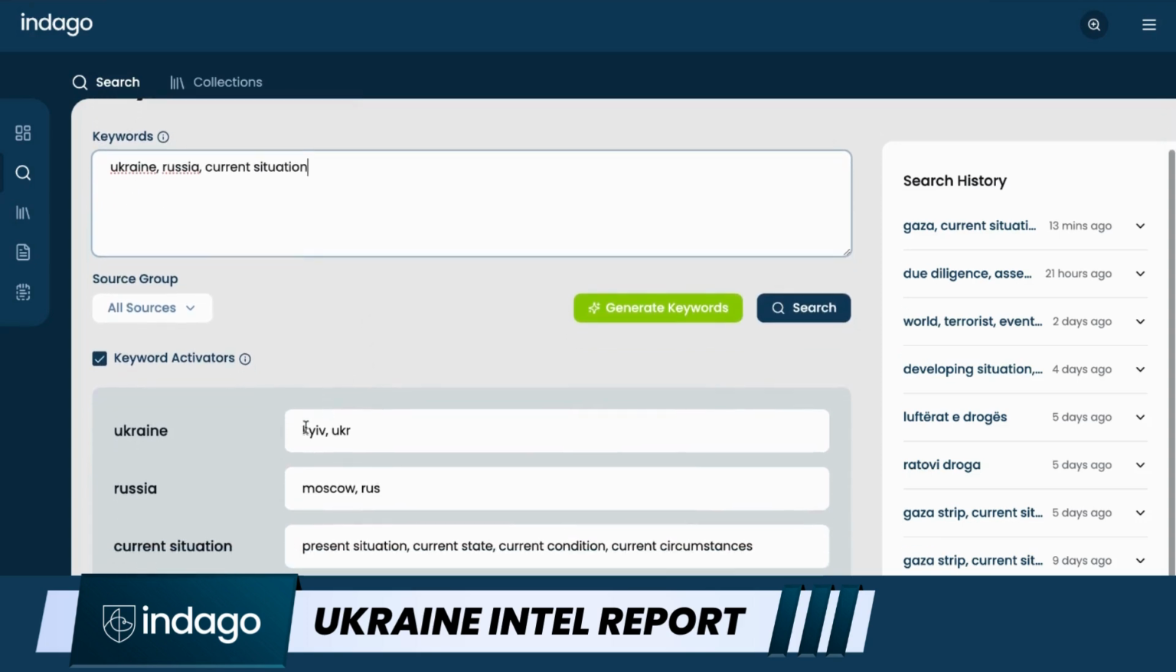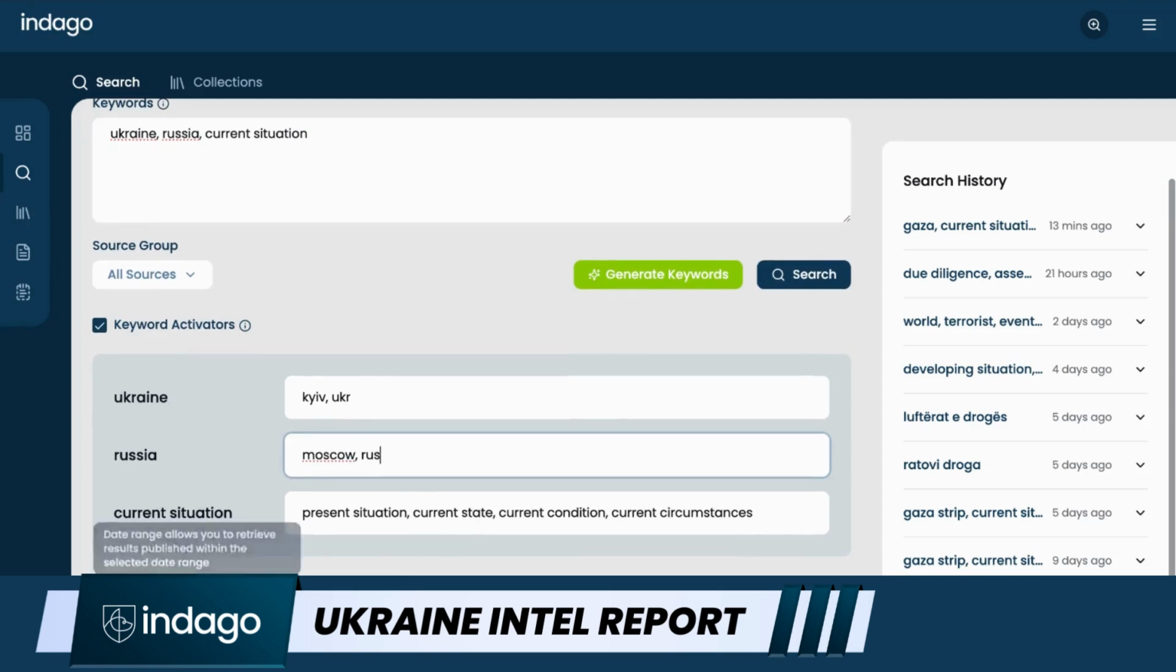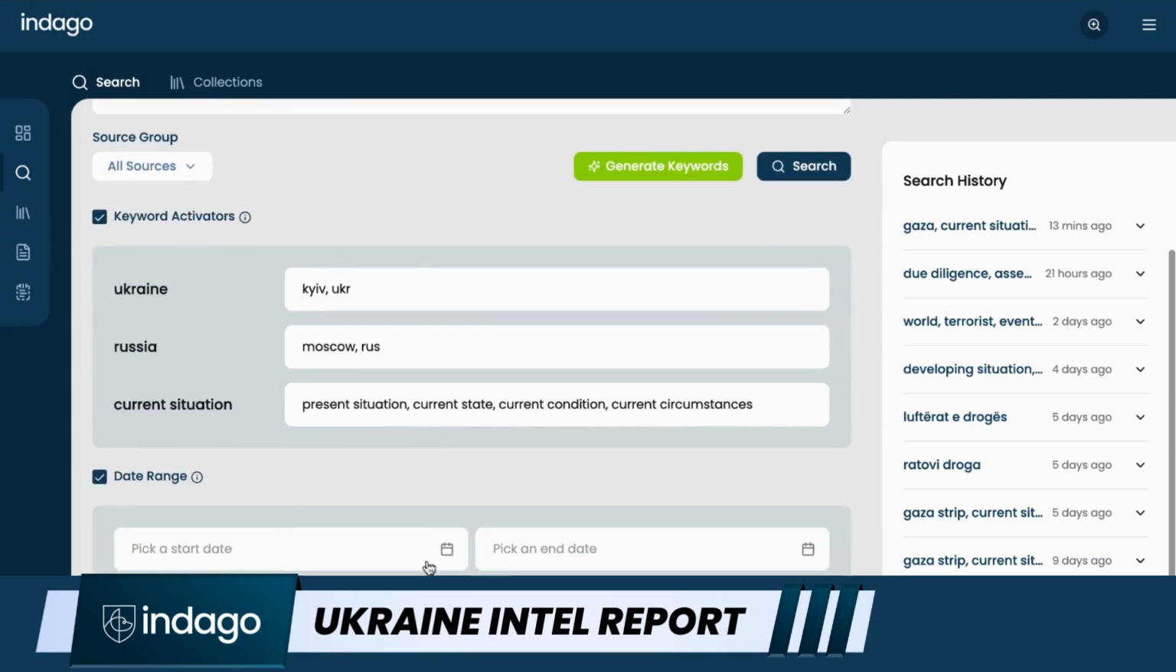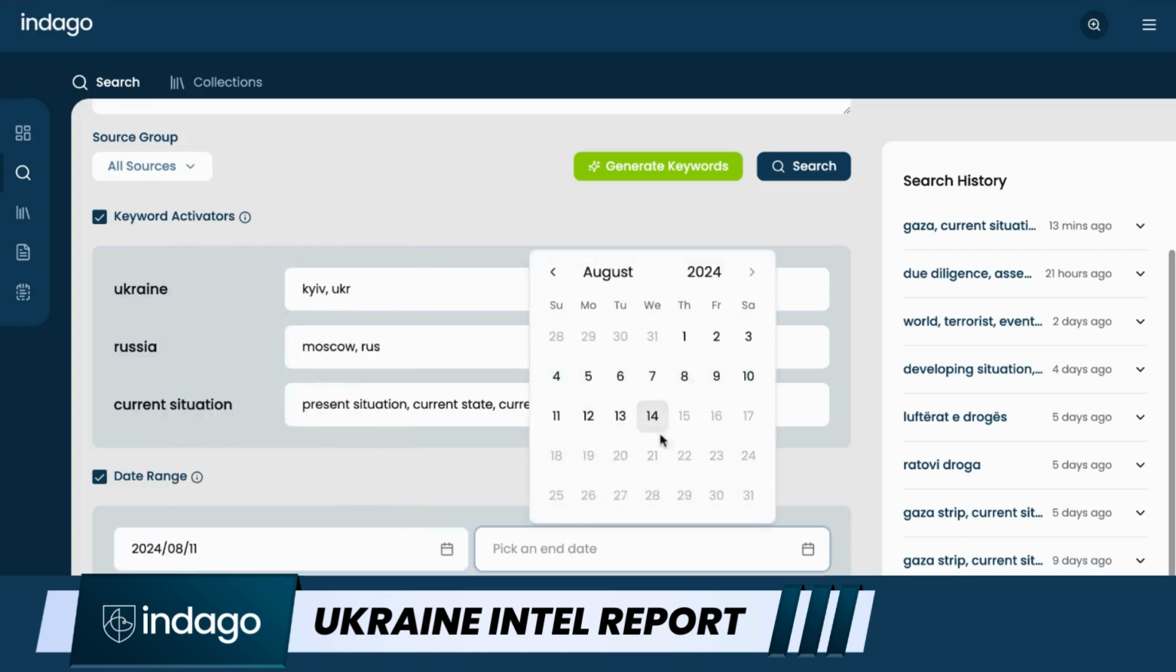And so it's giving me some AND operators. It's also giving me some OR operators. So present situation, current state. Yeah, all that looks good. And the date range, I want to limit it to just the past few days. So I'm just going to go back to, let's say, Sunday until the 14th, which is today.